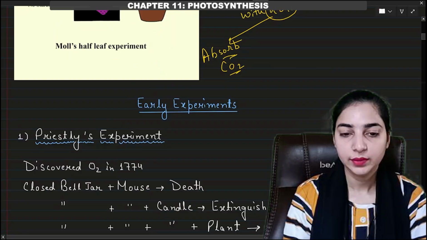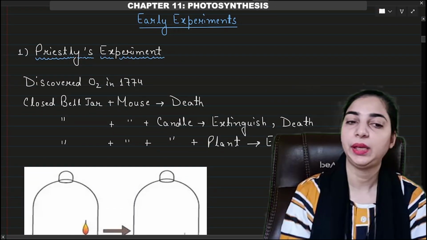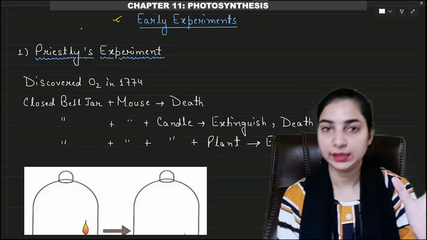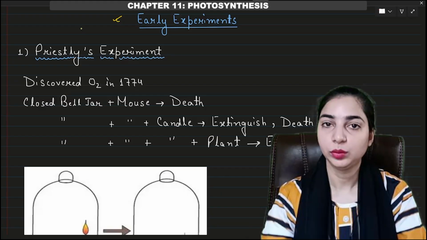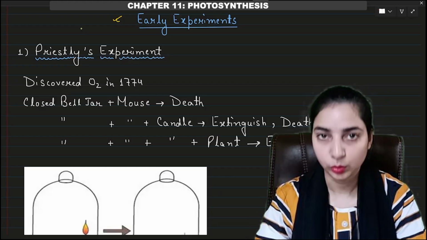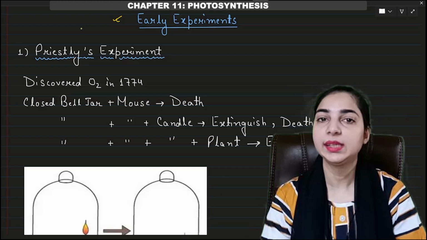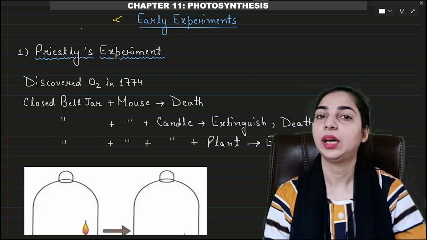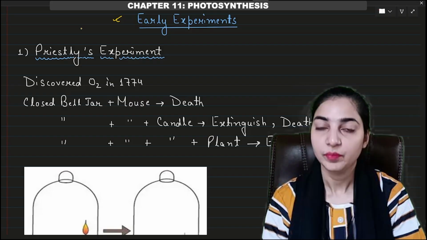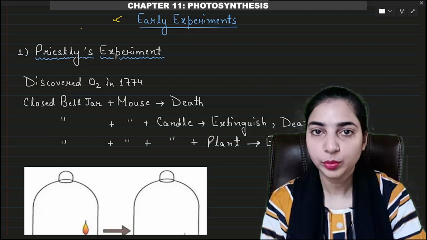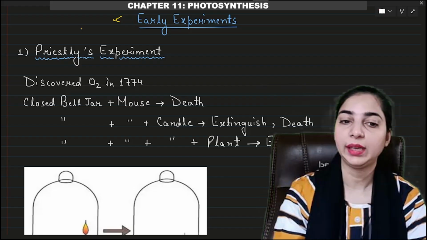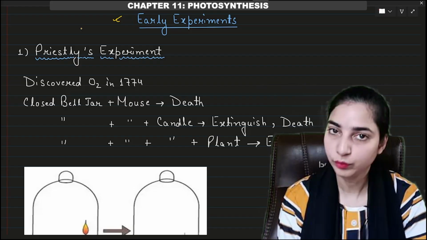Now we will also discuss some early experiments which were performed by the scientists to come to the conclusions which we already know now. Okay, so by now everything is clear about photosynthesis, but earlier these things were not clear. So various experiments were performed by our scientists to find out these facts about photosynthesis.